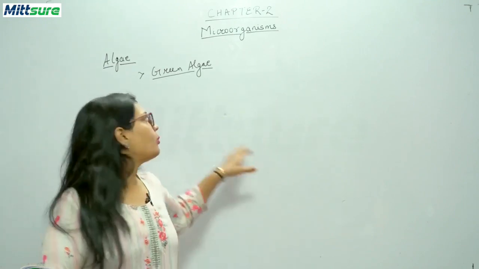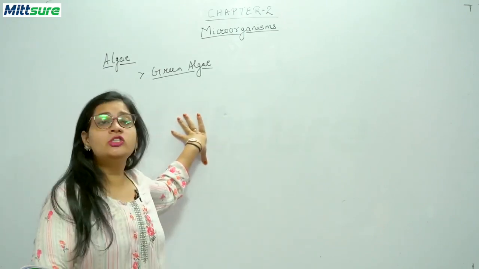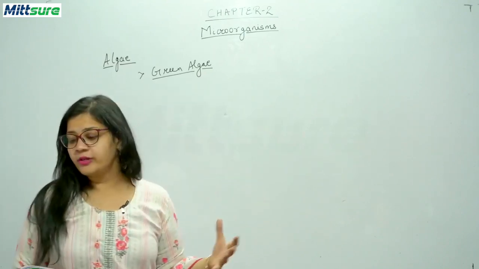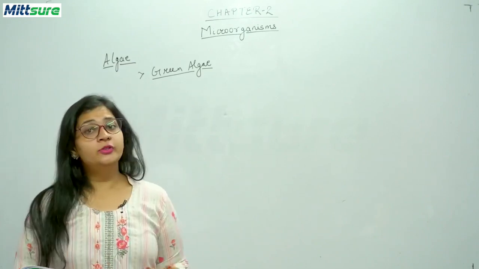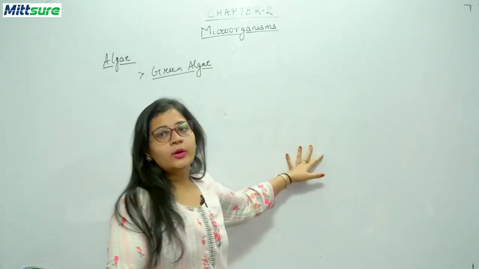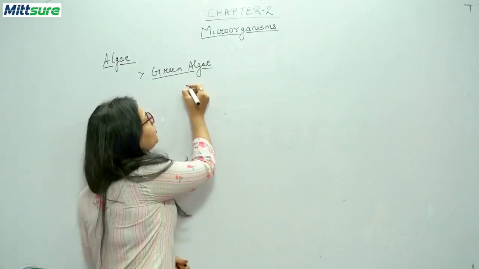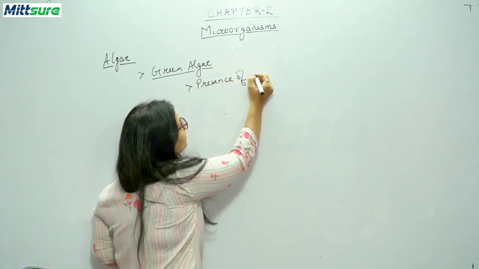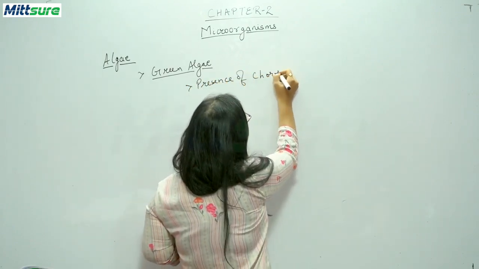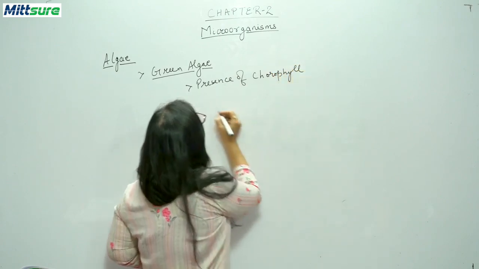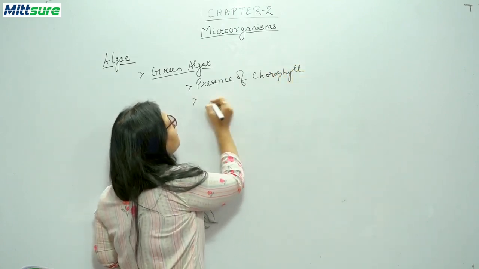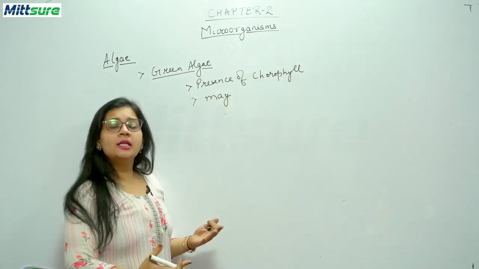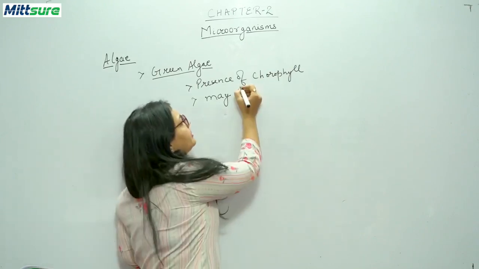So that is what is the basic nature of green algae is, that is they contain chlorophyll. And because of this chlorophyll, they can make their own food. Now this green algae, okay, they have the presence of chlorophyll. Okay, then they may be unicellular or multicellular.